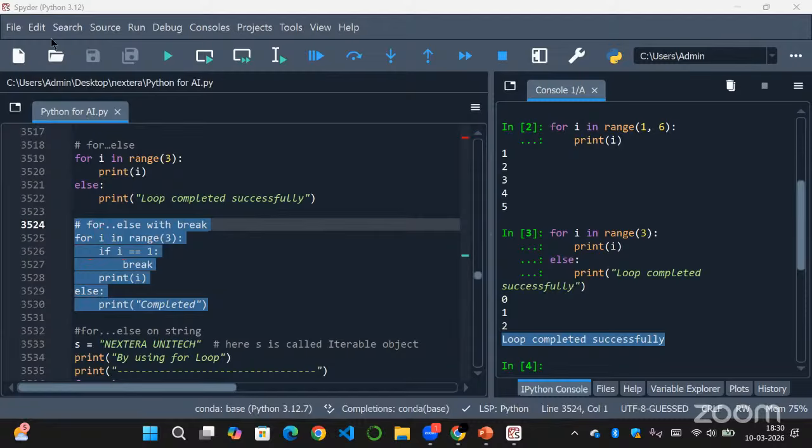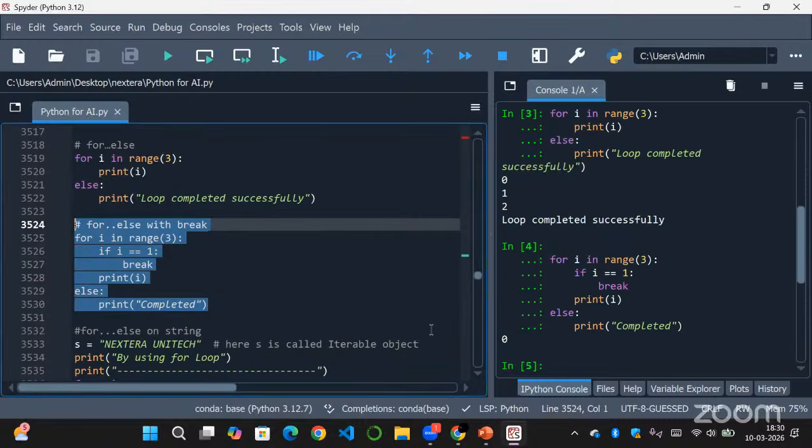So let's run this. If you see here, for this program the output is only 0, because first i will refer to 0 and 0 is not equal to 1. So break will not happen and it will go out of this conditional statement and print 0. That is why it printed 0 here.